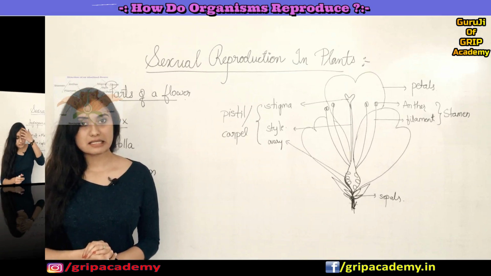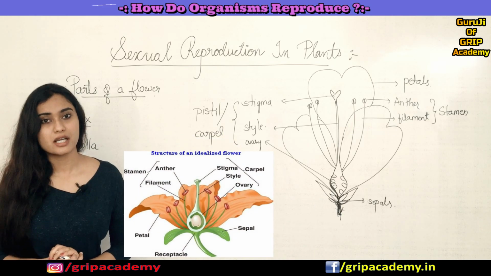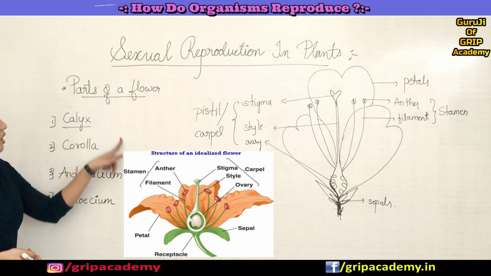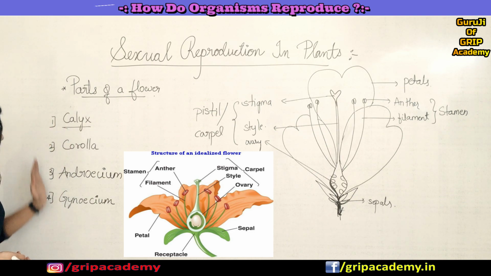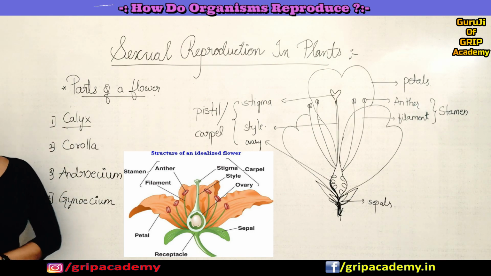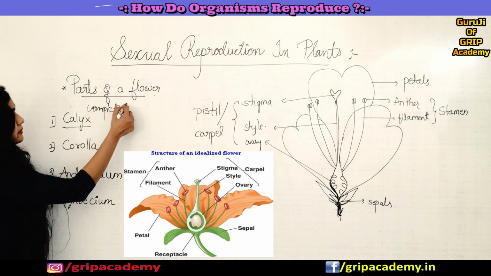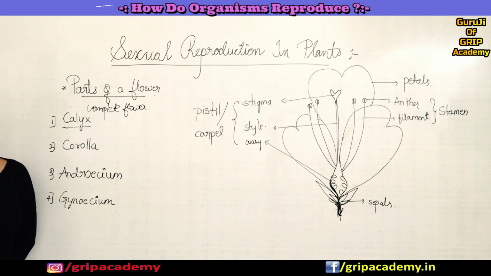Now let us discuss the different parts of a flower: calyx, corolla, androecium and gynoecium. These are the 4 different parts of a flower. If all 4 structures are present in a flower, we call it a complete flower. Now let us understand each part in detail.